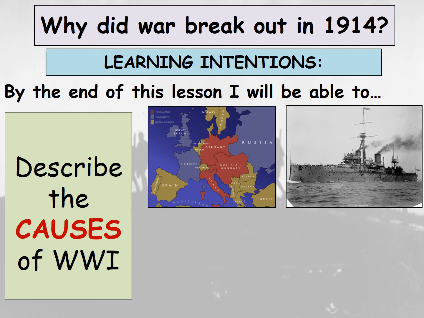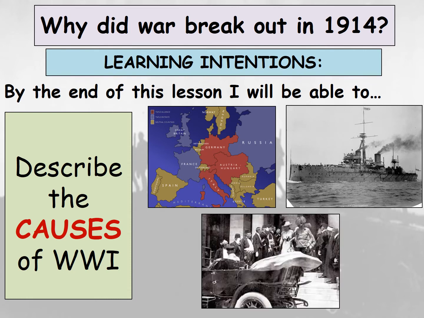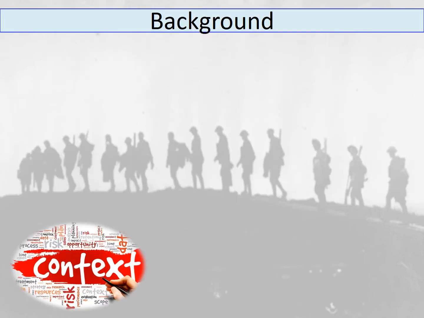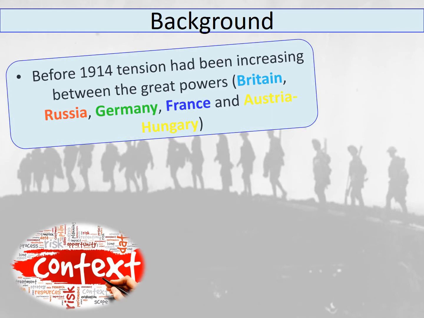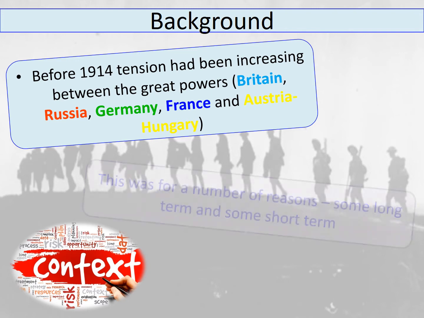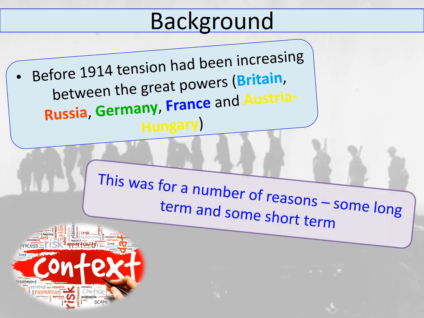So we will be looking at a number of reasons why the war started, and the theme pictures there show you three of the main causes of war: alliances, the naval arms race, and an assassination which takes place. So, a wee bit of background to start with. Before 1914, there had been tension increasing between the great powers, and the great powers at this time included Britain, Russia, Germany, France and Austria-Hungary. Now, there were a number of reasons for this tension, some long-term and some short-term.